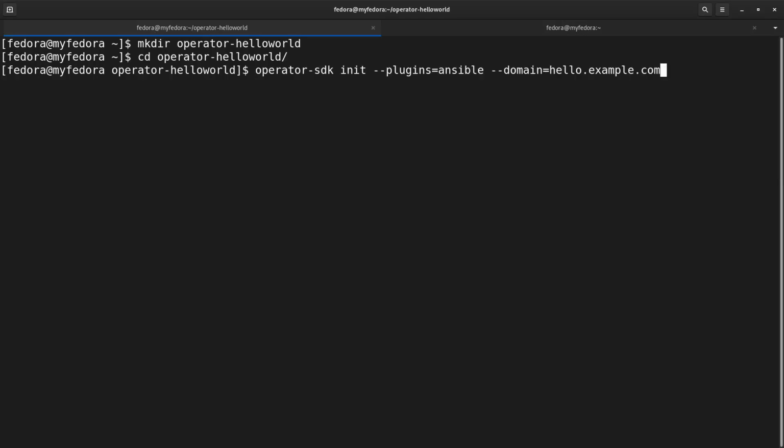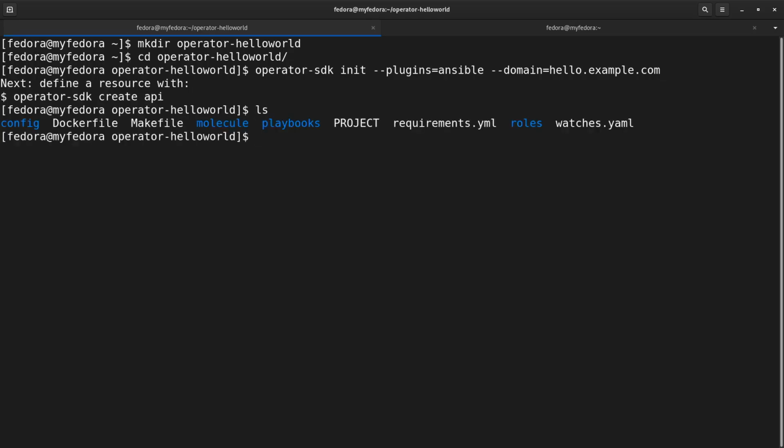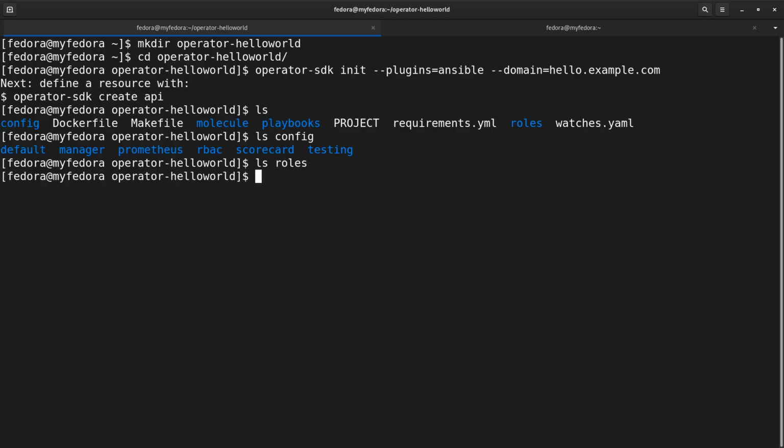Again, this is going to create a lot of the Kubernetes objects, as well as a Dockerfile and a Makefile. So we'll be using make to actually deploy our operator, the Dockerfile to build it, and under config, as I said, is where the Kubernetes objects are. And under roles is where our Ansible role is going to be, which is empty because the next step is to generate our role. Again, this is the scaffolding for the role, which we'll see.